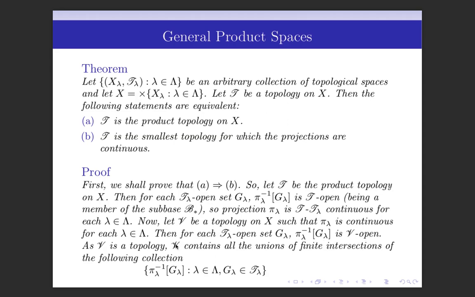As V is a topology, V contains all the unions of finite intersections of the following collection.